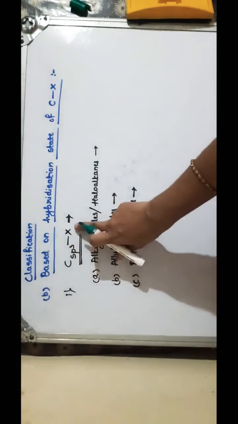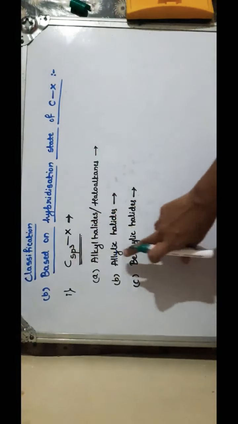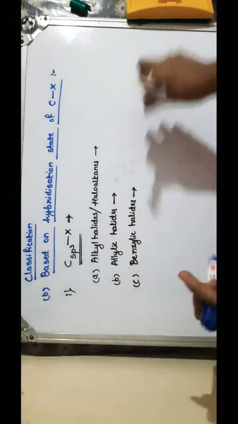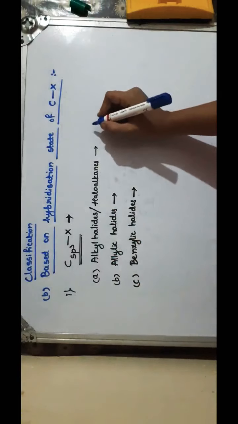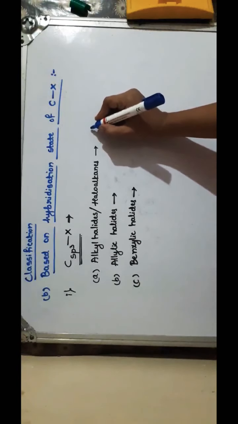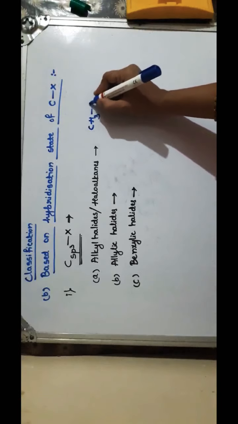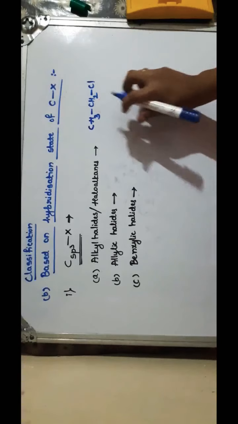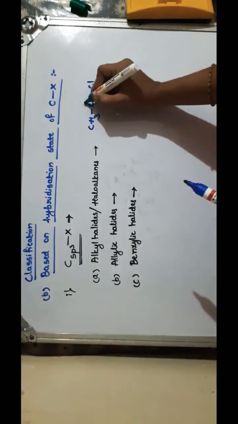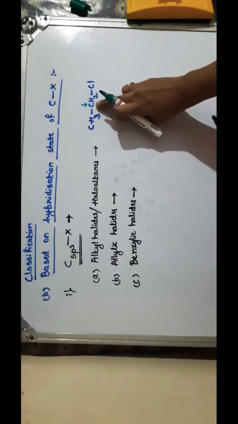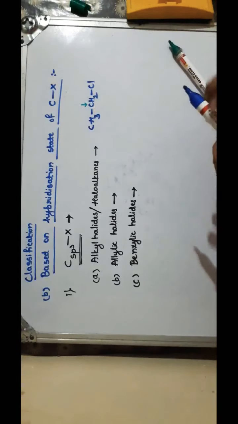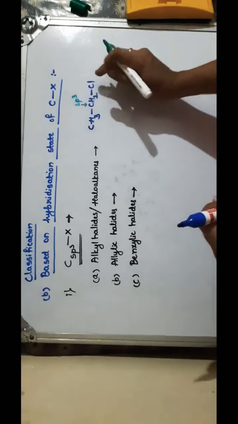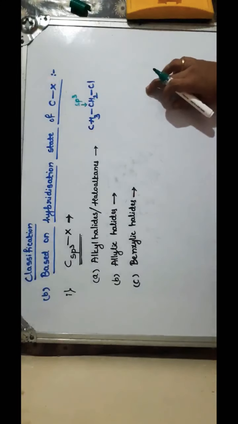In the first classification, where halogen is attached to sp3 carbon, we have 3 different types. The first one is alkyl halides or haloalkanes. These are the examples we have seen just before, for example CH3CH2Cl. Here the halogen atom is attached to the carbon, and this carbon has all single bonds, with hydrogen and with carbon. So this is an sp3 hybridized carbon, and the halogen atom is attached to an sp3 hybridized carbon atom.